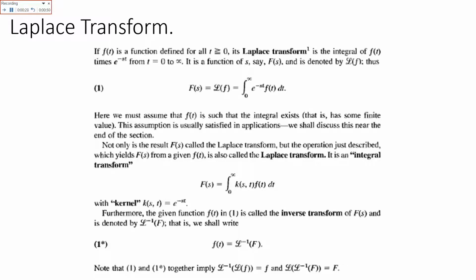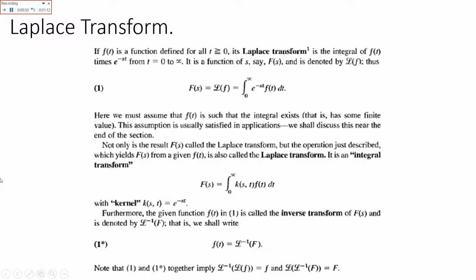It is a function of s, say F of s, and denoted by Laplace of f. Thus, when you take the Laplace of f of t, it will become F of s. So the Laplace says that F of s is equal to Laplace of f of t, which is equal to